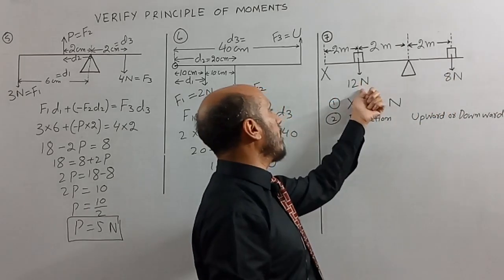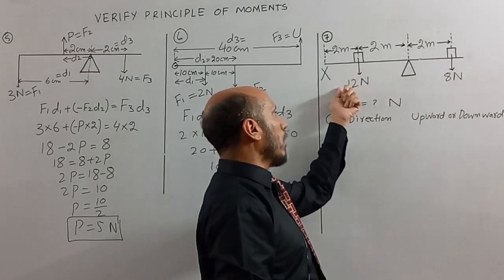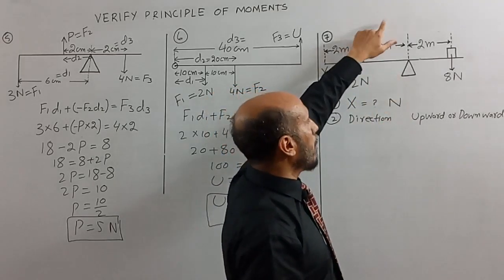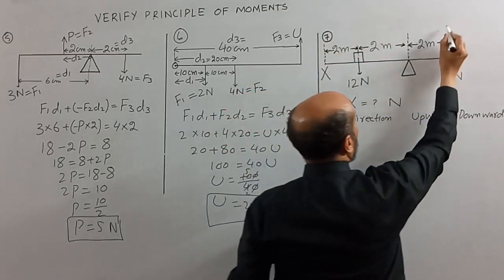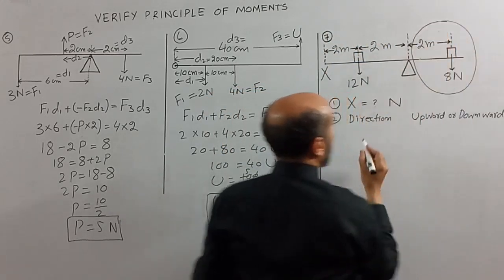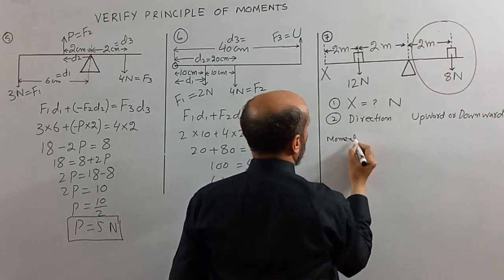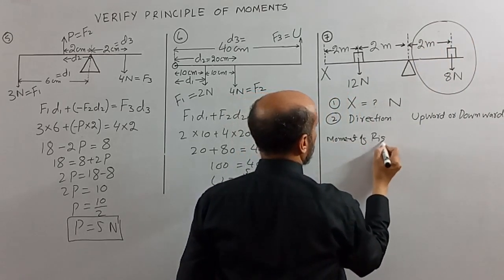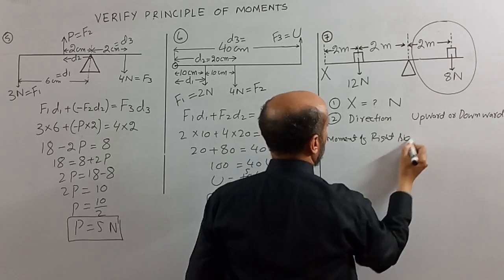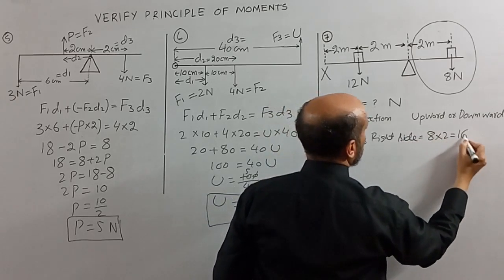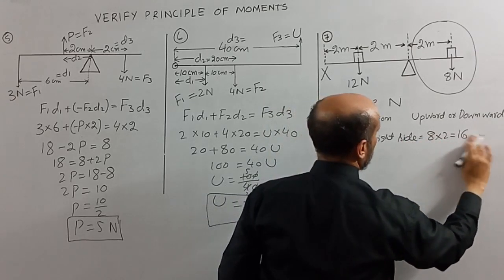If a positive sign is there, then the force will be in downward direction, and if a negative sign is there, the force will be in upward direction. Okay, on the right side, we calculate the moment of the right side, which is equal to 8 into 2, is equal to 16 Newton meter.